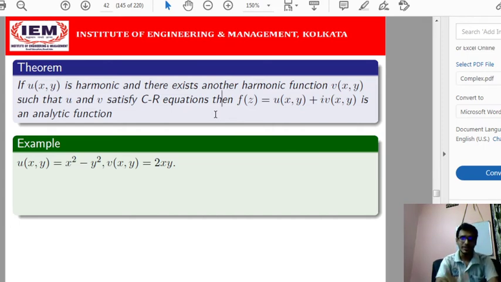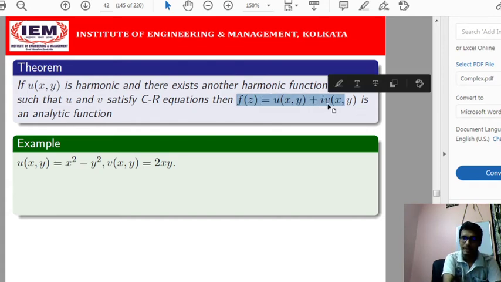Is that clear? So u(x,y) is a harmonic function, and v(x,y) is another harmonic function, and they are harmonic conjugates of each other. That means u and v both satisfy the Cauchy-Riemann equation, and they satisfy Laplace's equation. Then f(z) is an arbitrary function, but we can construct f(z) by combining u and v in the form u(x,y) plus i v(x,y). Then this function must be an analytic function.